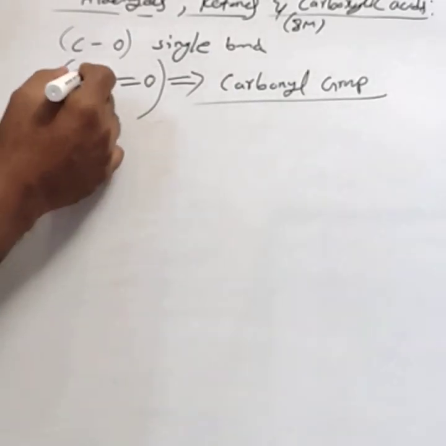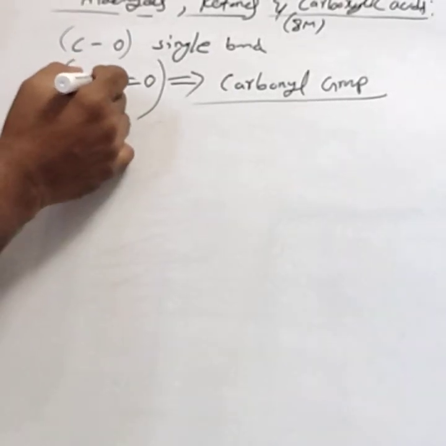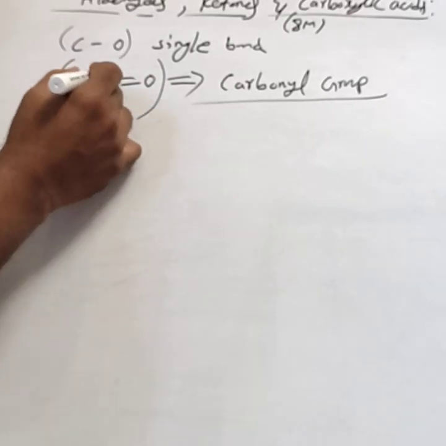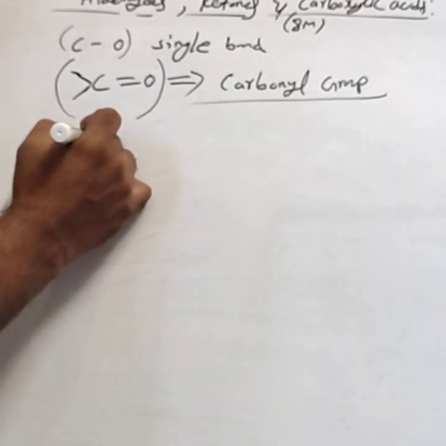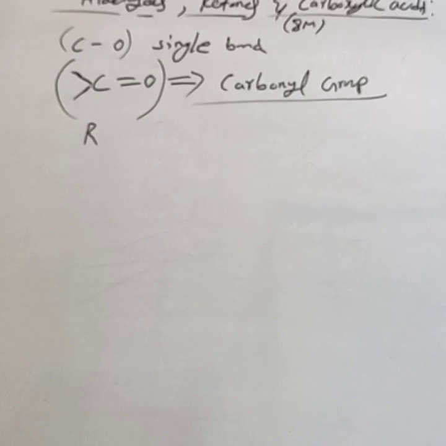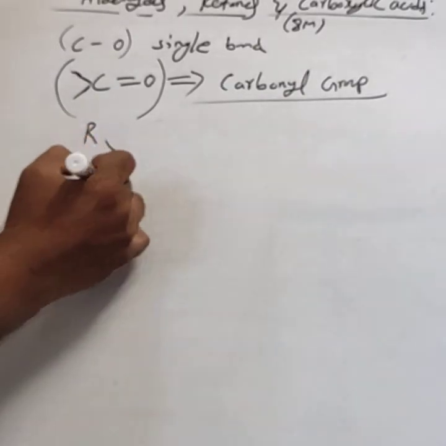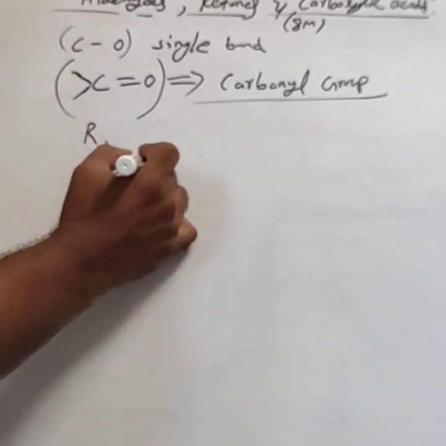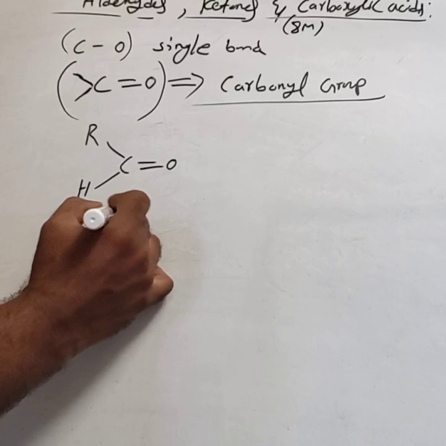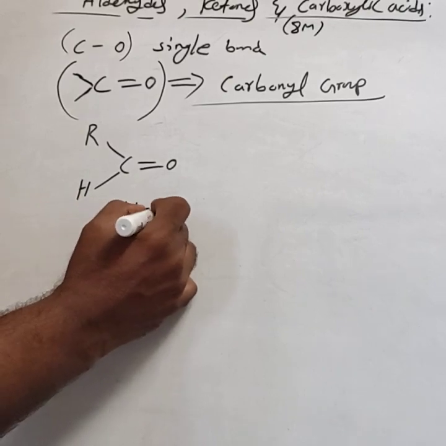In aldehydes, one valency of the carbonyl carbon is satisfied by an R group, which may be hydrogen, alkyl or aryl, and the other valency is satisfied by hydrogen.